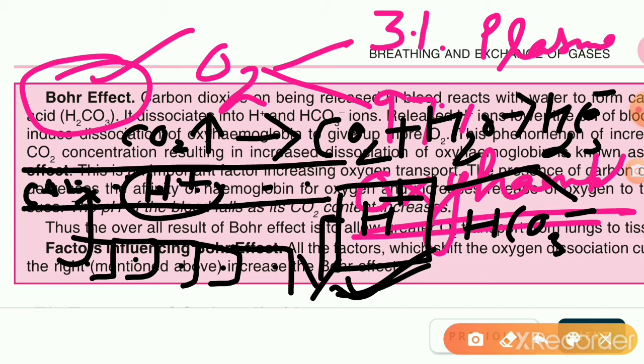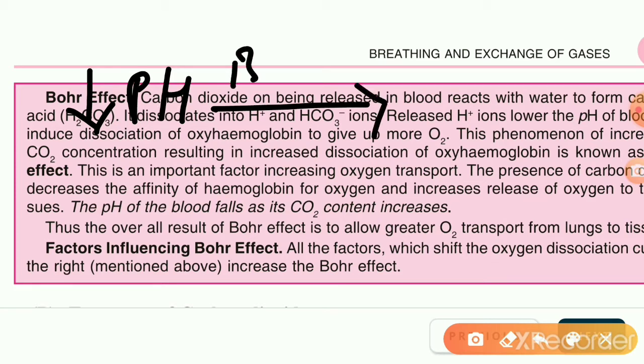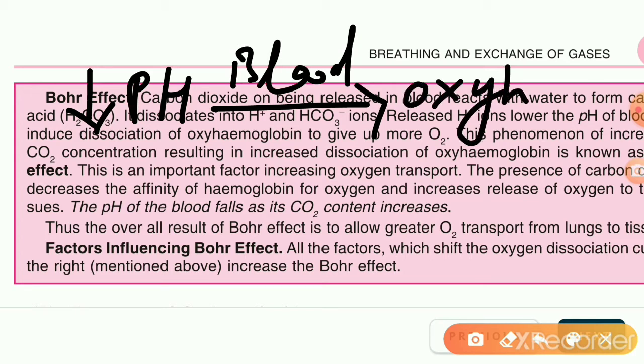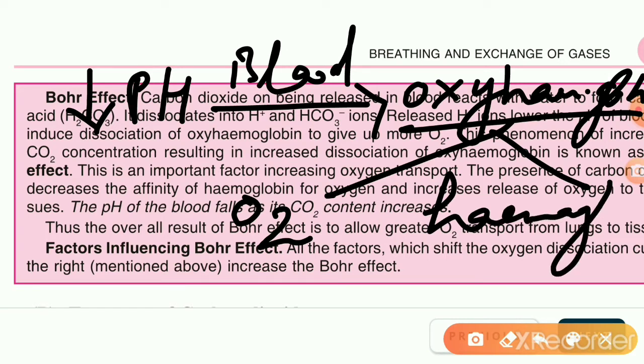So the higher the concentration of H positive, the pH value of blood goes down. And what happens at low pH? When the pH of blood falls, the oxyhemoglobin can't remain in this form. It splits to release oxygen separate and hemoglobin separate. Is this point clear?